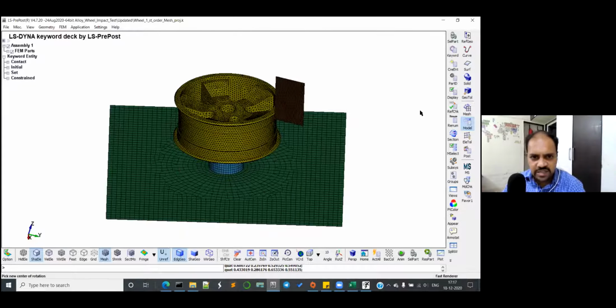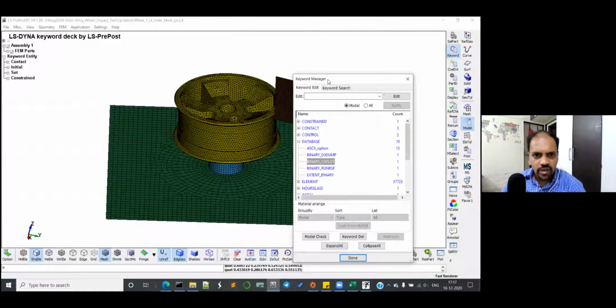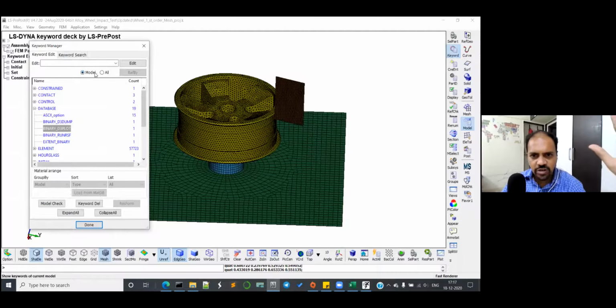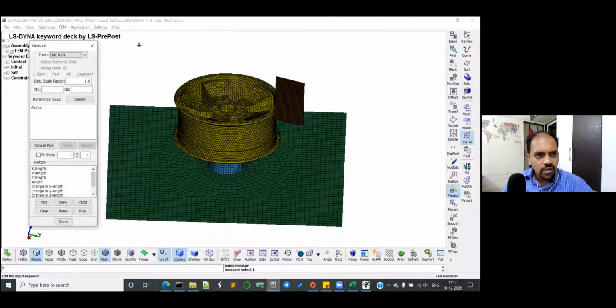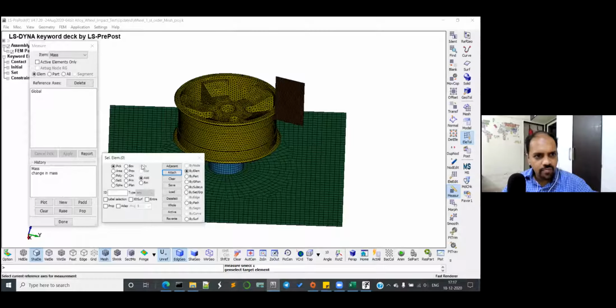I need to check masses and I need to check materials. Before you even go to the keyword manager, you can just click on F4 to measure. Measure masses, click on mass, and just click on a part. So how you have to go, I will tell you.